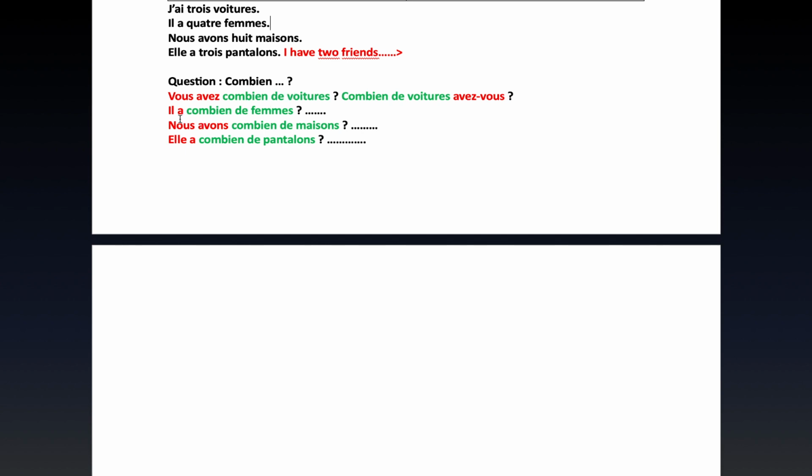The next one, il a, you remember the conjugation of avoir with il. Il a combien de femmes? Femme I've already talked about. So you should be able to tell what is the meaning of this question in English. Il a combien de femmes? He has how many wives? How many wives does he have? So, nous avons combien de maisons? Elle a combien de pantalons? She has how many trousers?